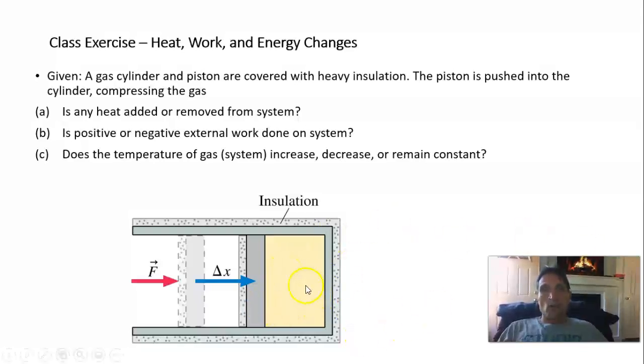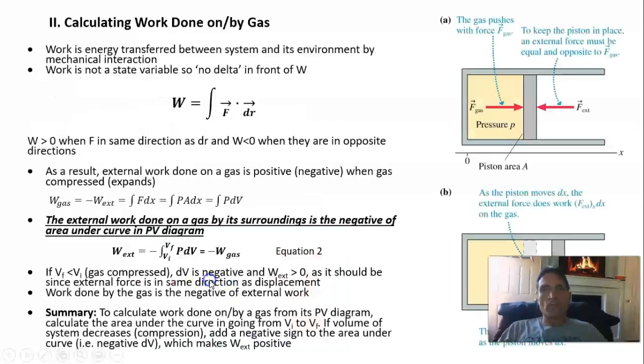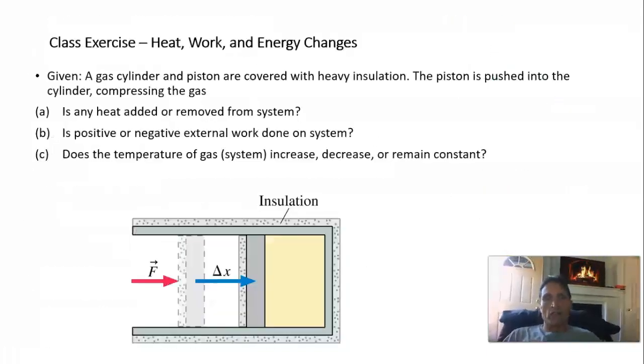And the answer, of course, is neither if the insulation is perfect, and in practice it's very close. So heat is not added to the system or removed from the system, and so Q is 0. However, work is done on the system because the external force is displacing the piston by an amount delta x. In this case, the force is in the same direction as the displacement, and so positive work is done on the system by the surroundings. In this case, the force applied to the piston.